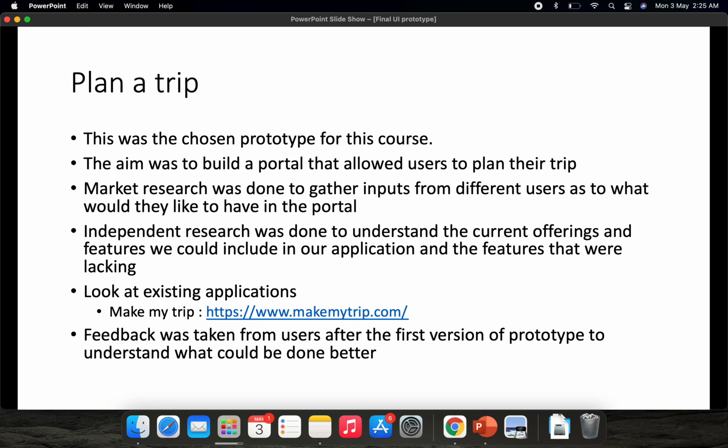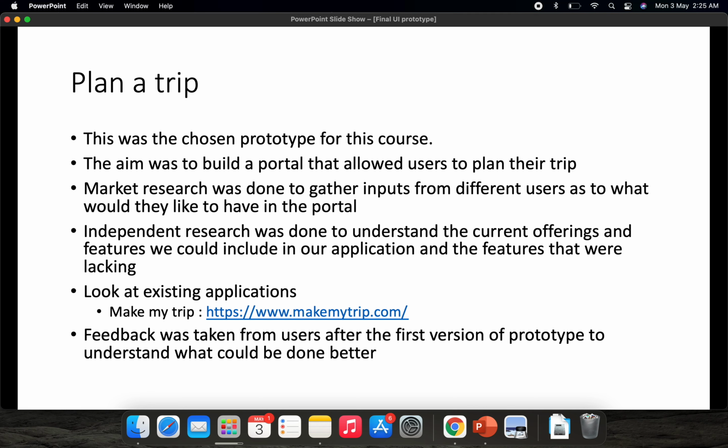For the purpose of this course, I chose the prototype Plan a Trip, which required me to research and design an application that allows users to plan their trips. In order to complete this task, I started with a survey asking users how they plan their trips currently, what tools they use, what features they would like to see incorporated in the existing applications, and so on. I got some insightful data which I incorporated in my UI mockups as well.